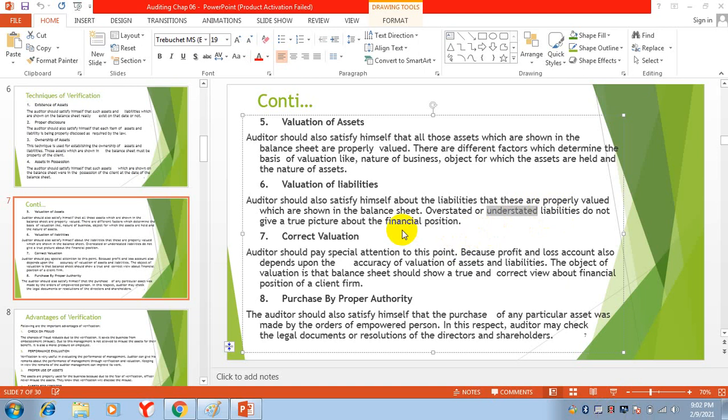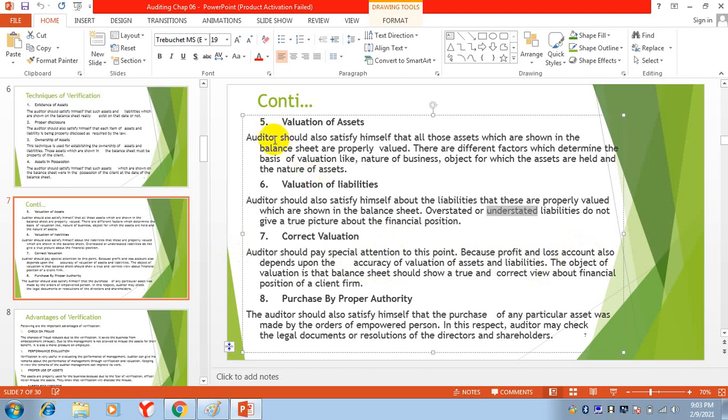Lenders are those people from whom you will take a loan, like banks and financial institutions. So, overstatement and understatement of liabilities, the auditor will come and he will check this thing. Correct valuation: the auditor should pay special attention to this point, because the profit and loss account also depends upon the accuracy of valuation of assets and liabilities.